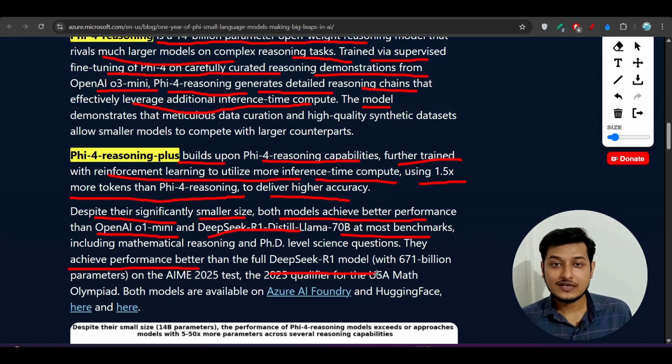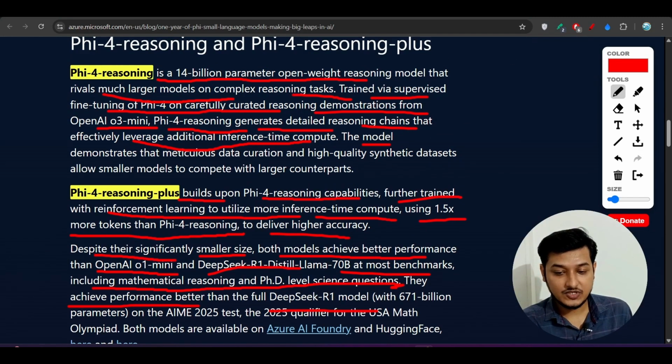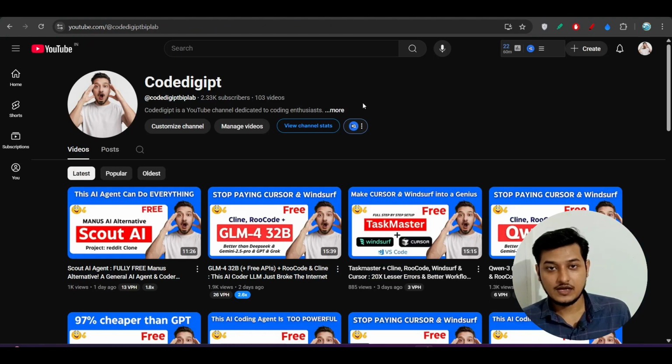If you want to get the same performance as the DeepSeek R1 671 billion parameter model, then don't go for DeepSeek R1. Use this Phi-4 Reasoning Plus. It is completely free through Ollama and OpenRouter, and you will get the same advantage. This model can solve mathematical reasoning and PhD level science questions.